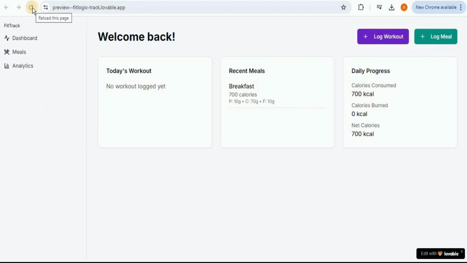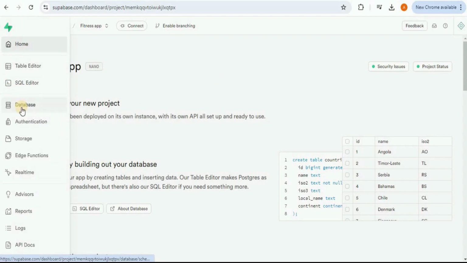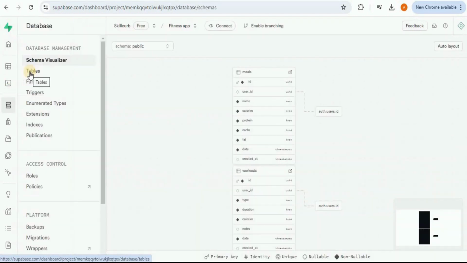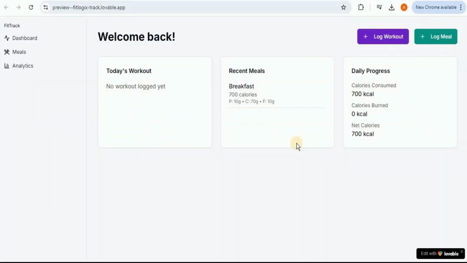So now if I reload the page, the application has been refreshed, but you can see that the data is still intact right here. This is because we have connected it to our database, which is Supabase. If you go to your Supabase and, from the left navigation menu, click on the database and view the tables, you will see that we now have two tables called meals and workouts, and the data which we added from our application has been successfully saved right here inside our database. So we have resolved one issue.